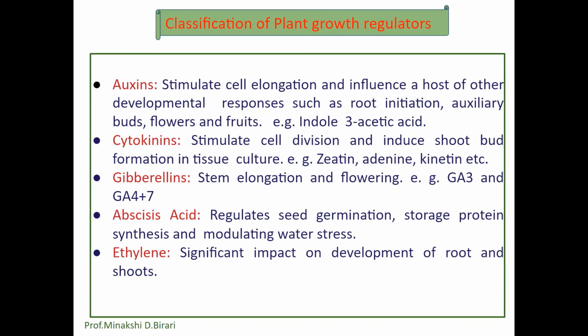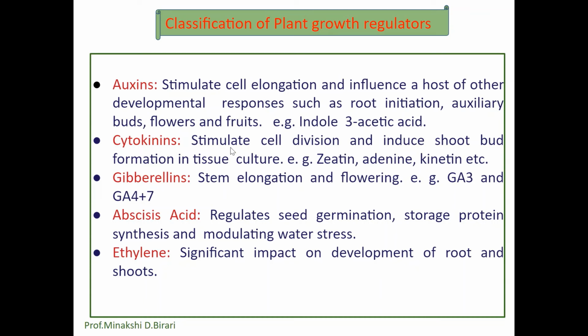First one, that is auxins, increase the plasticity of the plant cell wall and are involved in stem elongation. They stimulate cell elongation and influence a host of other developmental responses. Example, indole 3-acetic acid.